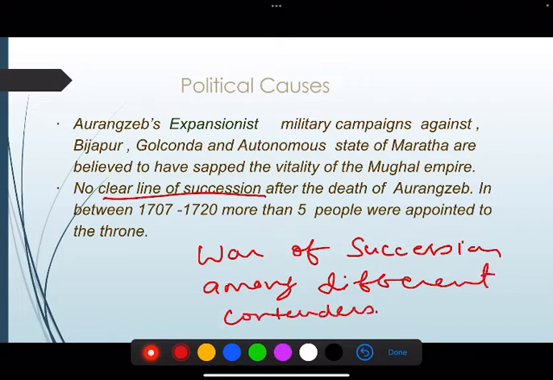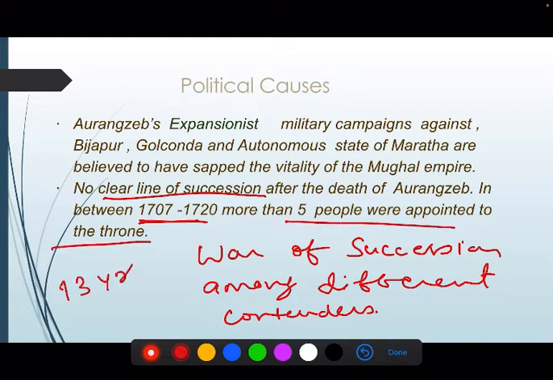You can see that from 1707 to 1720, more than 5 people were appointed to the throne. In just 13 years, 5 emperors. And this caused instability.